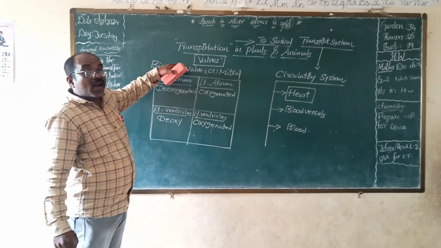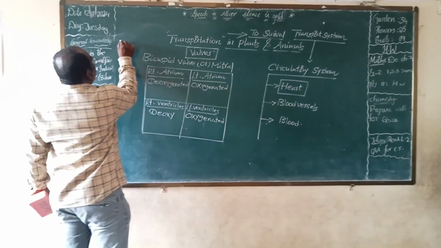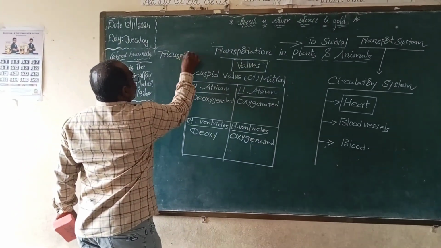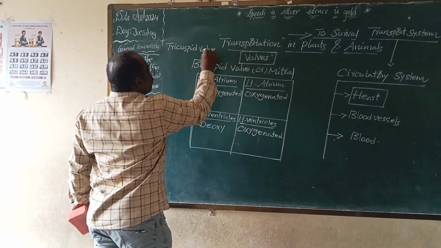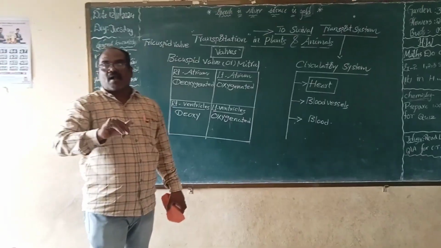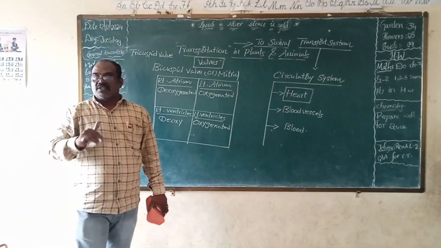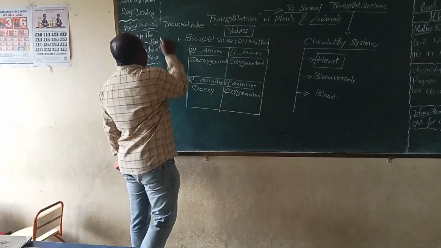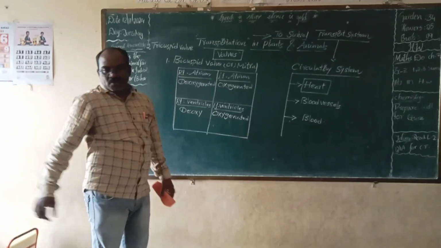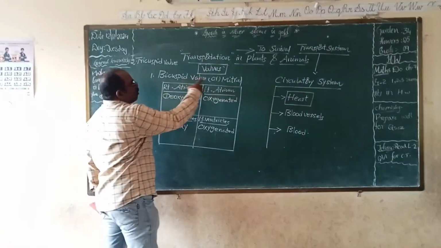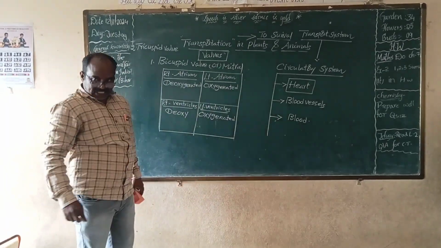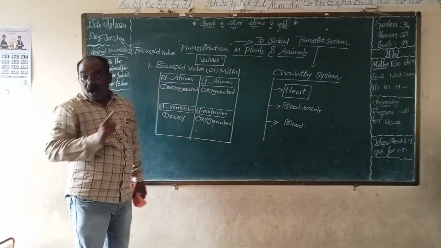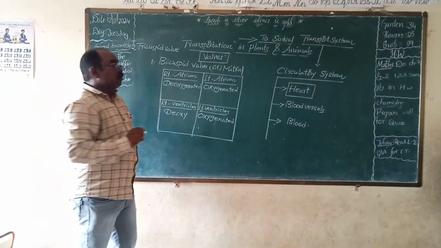The second one is the tricuspid valve. Mainly two valves perform the function in our heart: the bicuspid valve, also called the mitral valve, and the tricuspid valve.